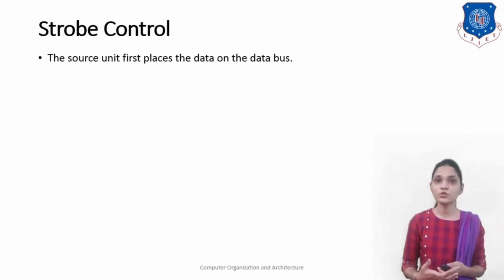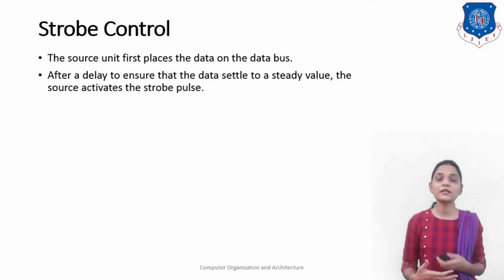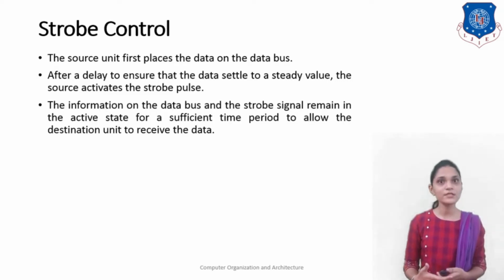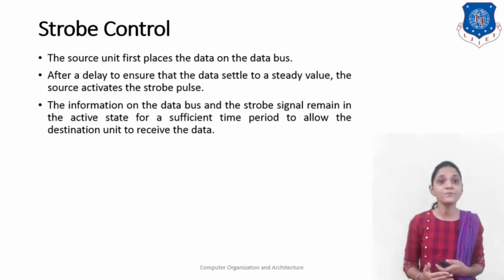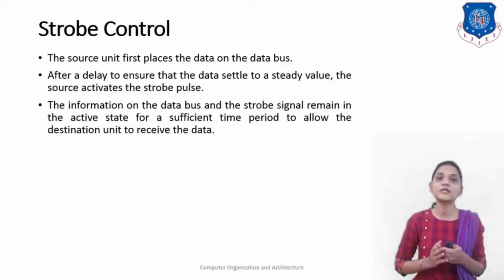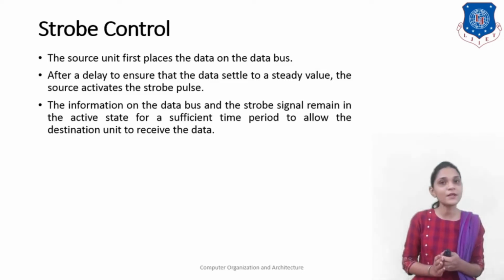Here the source unit first places the data on the data bus, and after a delay to ensure that the data settles to a steady value, the source activates the strobe pulse to indicate that the data is available. The information on the data bus and the strobe signal remain in the active state for a sufficient period of time to allow the destination unit to receive the data. So this is the simple control.